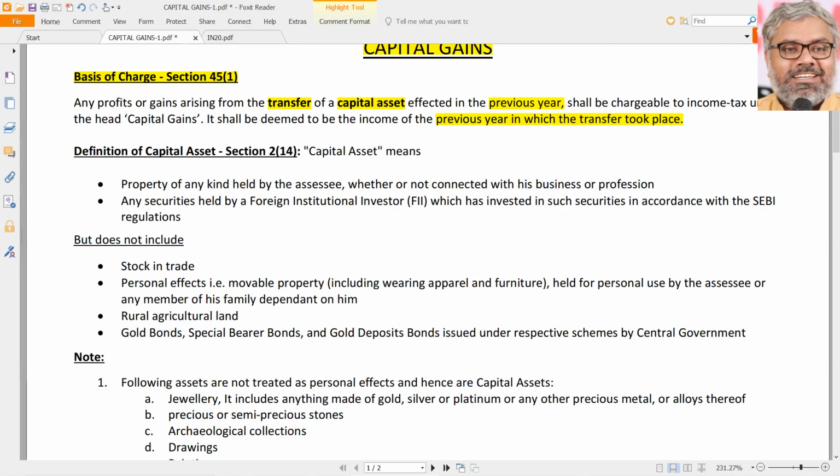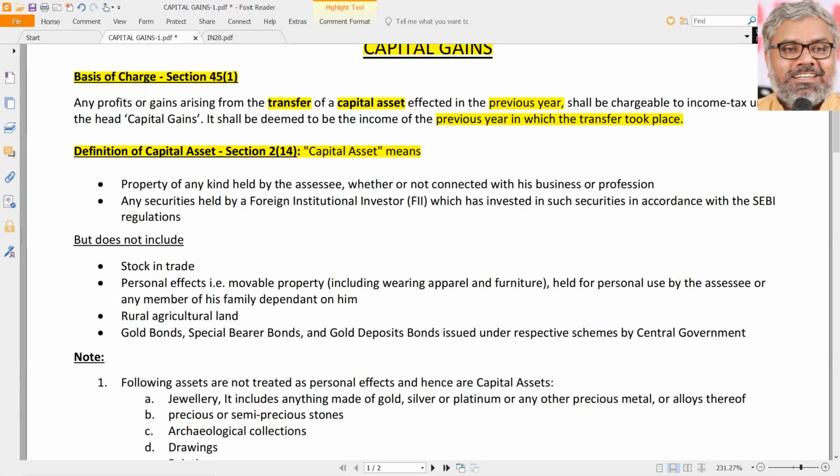So, let us look at that definition. You don't need to remember the definition sections generally, but you have to understand and remember the contents of the definitions. So what is a capital asset? Let us see. Capital asset means, so look at this here, it is not an inclusive definition, it is an exhaustive definition. It is clearly meaning that capital asset means this only, that's all. You cannot add anything as capital asset more than this.